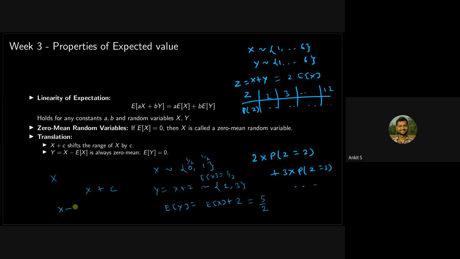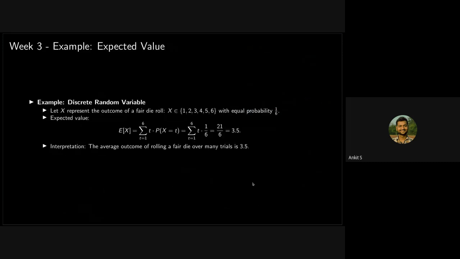So if you did x minus half, or x minus the expected value of x, what will be the mean of this random variable? The expected value of y will become 0, right? So that's all about this slide.